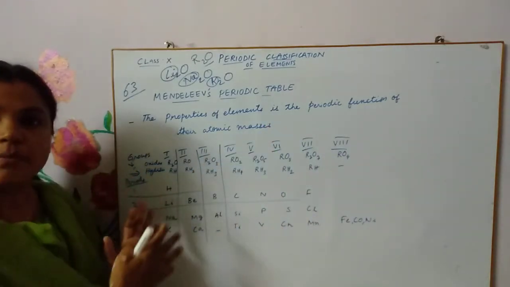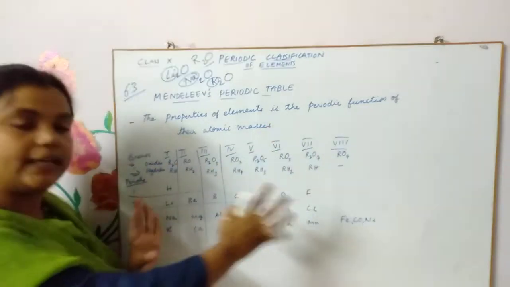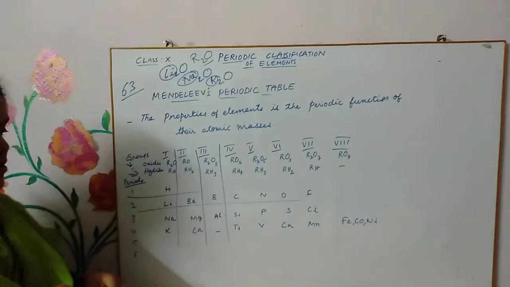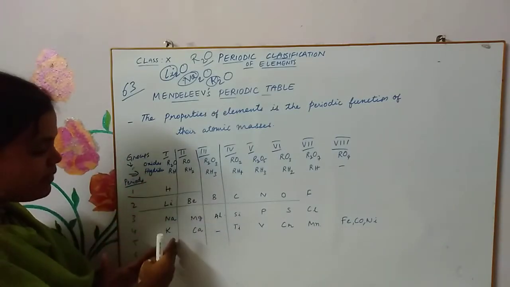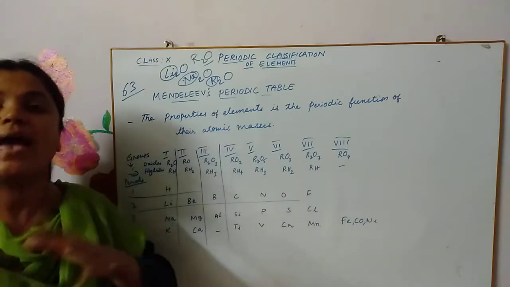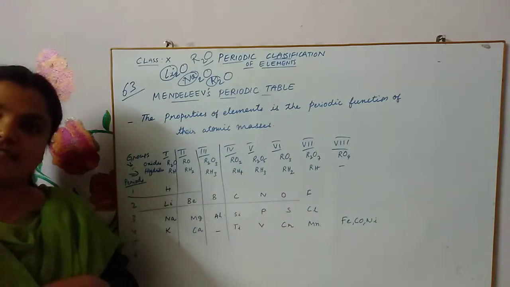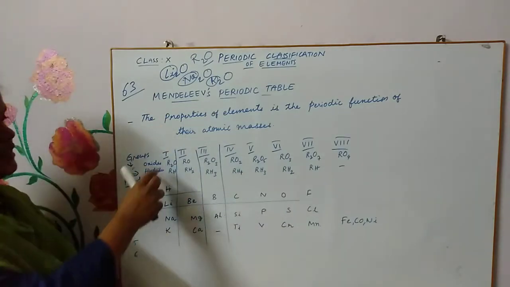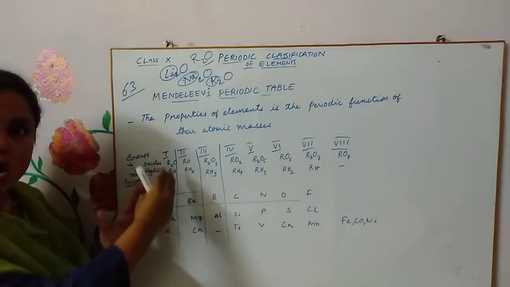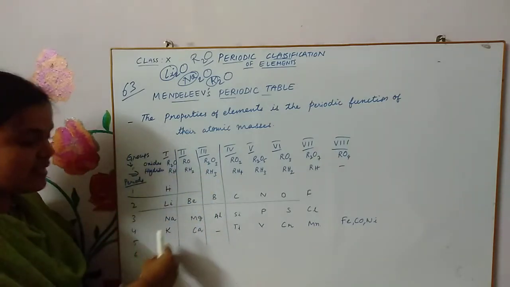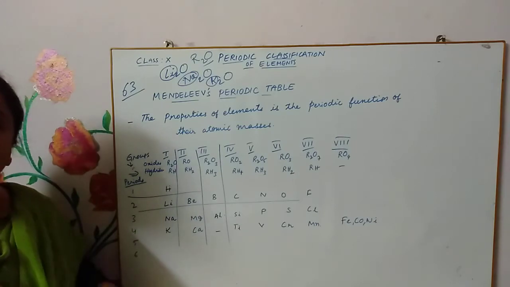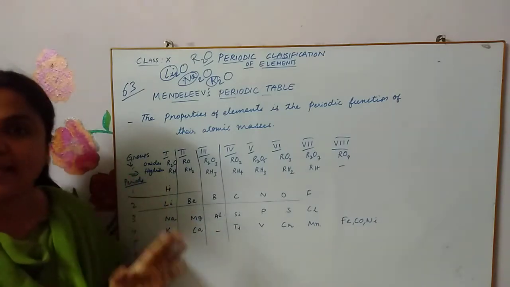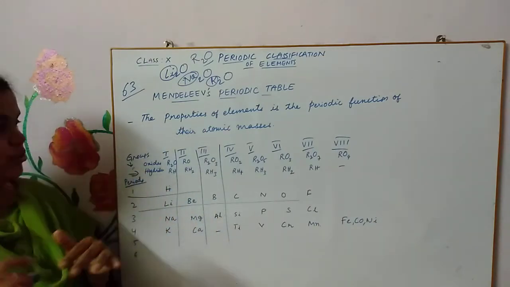The elements are classified in such a way that all the members in a single group have similar properties. Take for example group 1, all the members in group 1 will have similar properties. How do we come to know about it? By the way they react with oxygen and hydrogen.